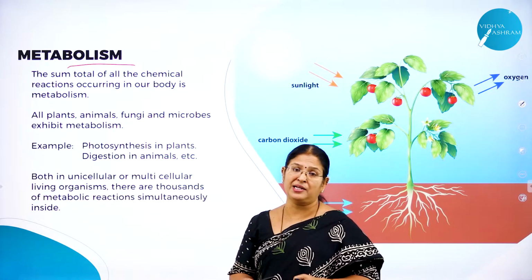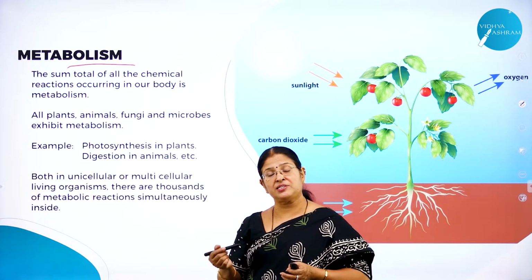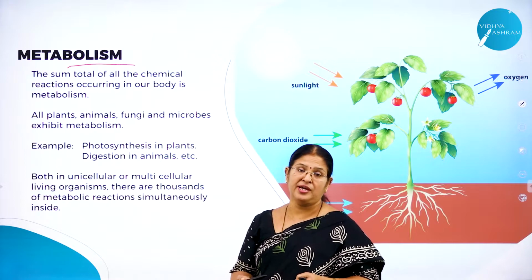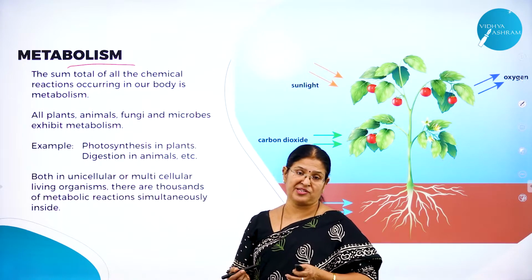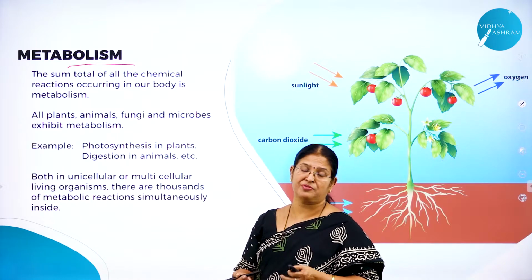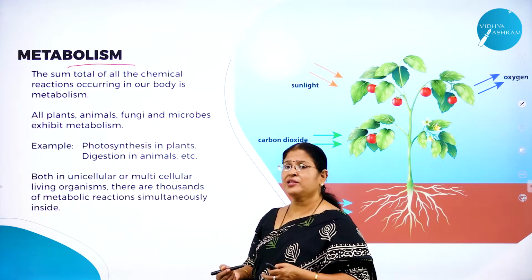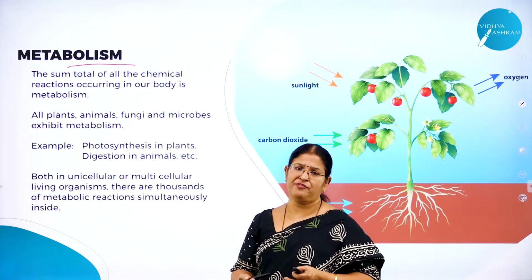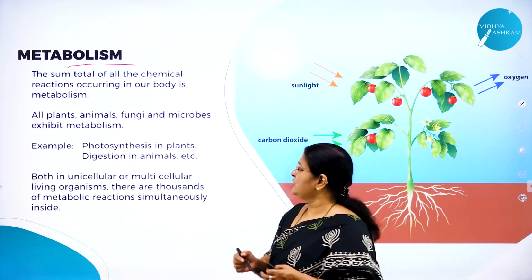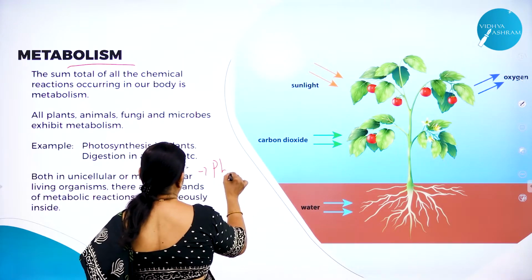For example, the heart in our body performs the function of what? Circulation of blood. The digestive system does the process of digestion. The respiratory system does the process of respiration. The excretory system does the process of excretion, and the nervous system does the conduction of nerve impulses from one part of the body to the other part, right? Coordination. So there are different organs performing different functions. Put together all the internal processes, we call this study of internal processes as physiology.